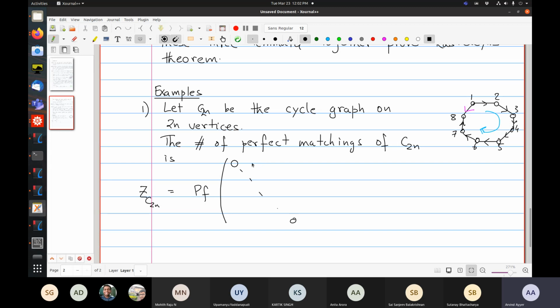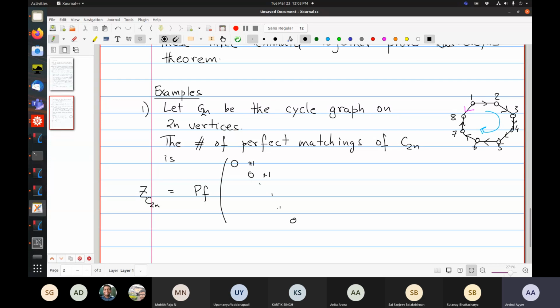There's an edge from 1 to 2, and that is counted with +1. There are only 2 perfect matchings, right? Yes, that's it. Let's see. You pick an edge for 1. It's a perfect matching, so 1 has to be matched. So let's say it's matched to 2. Then that forces 3 to 4, 5 to 6, etc. Otherwise you match 1 to 8, and then that forces all the others. So there are exactly 2. But let's see if we can see this.